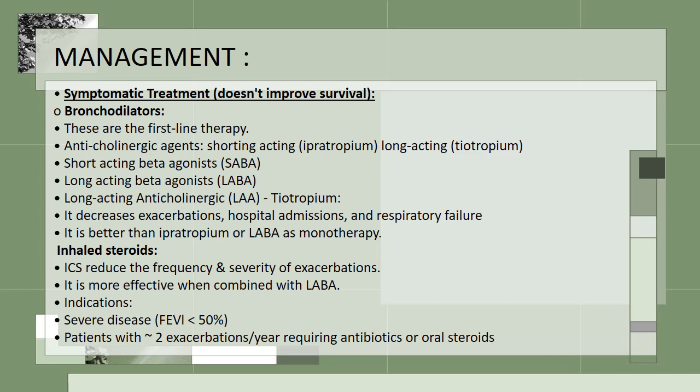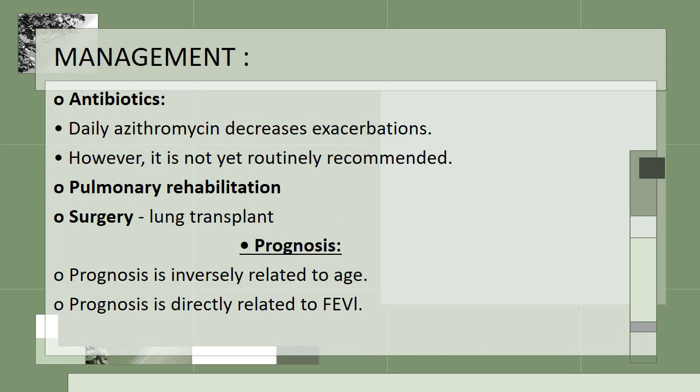Indications of inhaled corticosteroids are severe disease, that is FEV1 less than 50%, and patients with more than or equal to 2 exacerbations per year requiring antibiotics or oral steroids. So they will be a candidate for inhaled steroid therapy. Antibiotics can also be used. Daily azithromycin decreases exacerbation. However, it is not yet routinely recommended. Pulmonary rehabilitation and surgery is the last resort, which is the lung transplant.